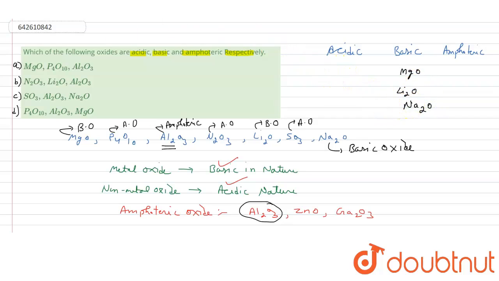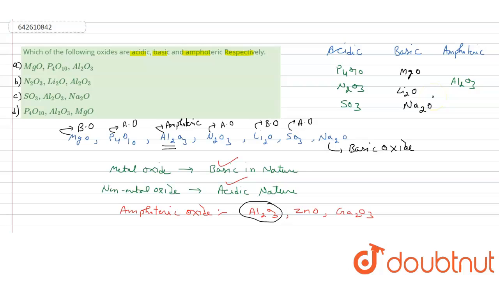And the acidic oxides are P4O10, along with this we have N2O3, and after this we have SO3. Nothing more than that. And we have only one amphoteric oxide, that is alone, Al2O3. So now we have to arrange them.